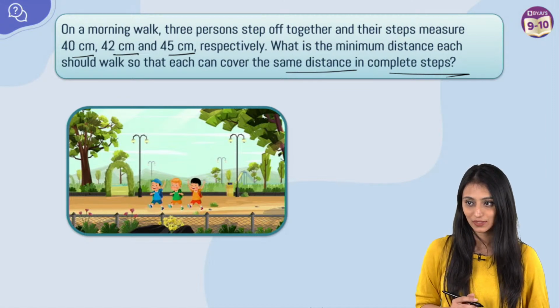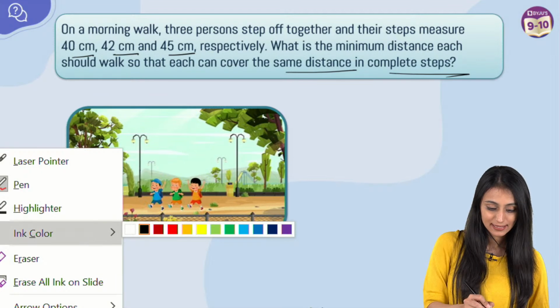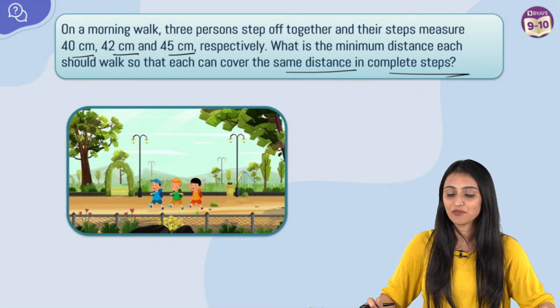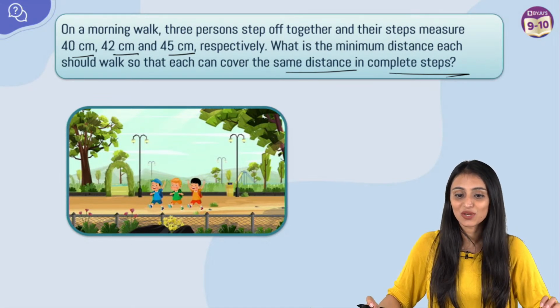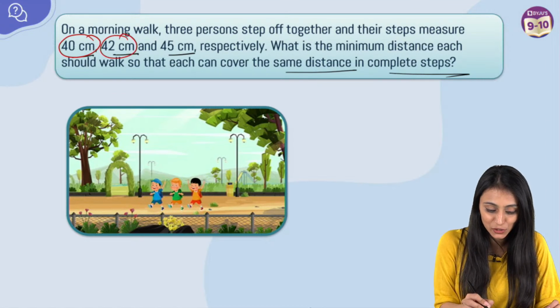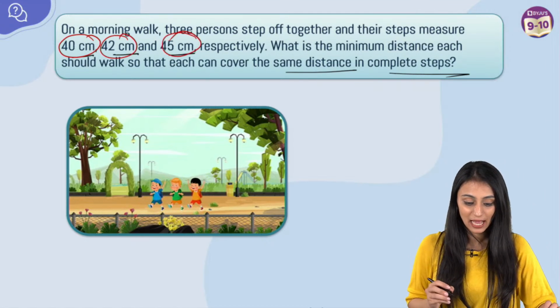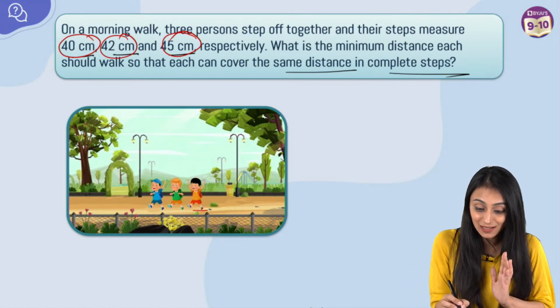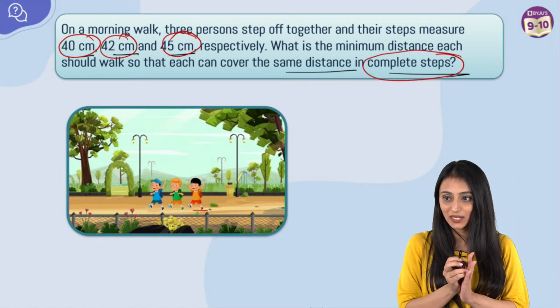Yes, tell me. What are we going to do here? Everybody is saying LCM. So you have understood the concept. See, the measurement of their steps is given, 40, 42 and 45 centimeters, right? And we have to consider their complete steps, right?